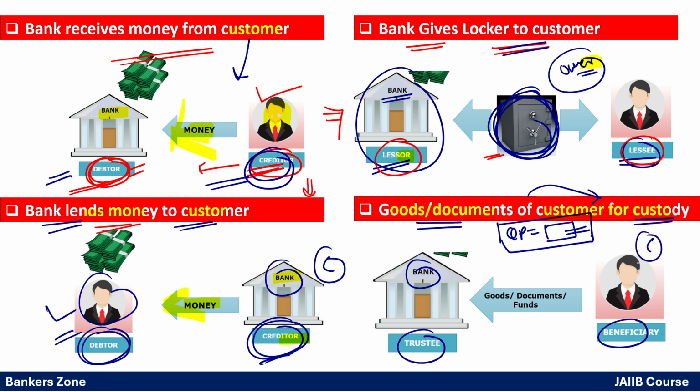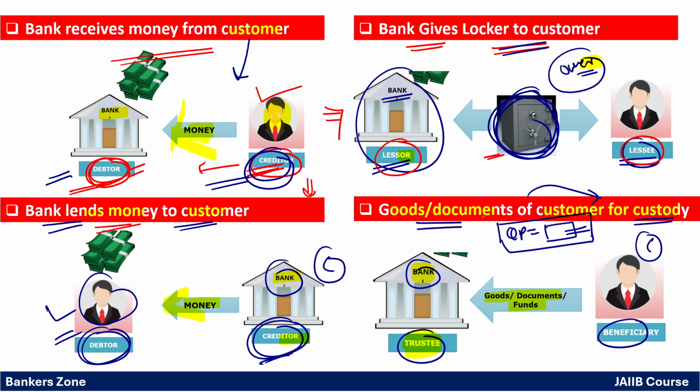So understand, when the documents or goods of a customer are kept in the safe custody of the bank, the bank becomes the custodian of the documents. So the bank becomes the trustee. The bank has to act as a trustee to keep all the documents safe. That's why it is called safe locker or safe custody.